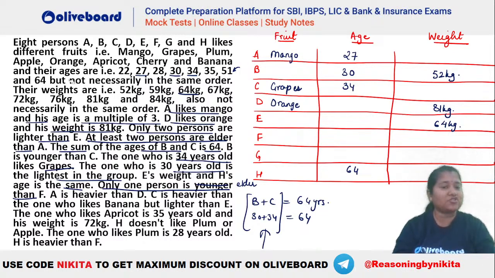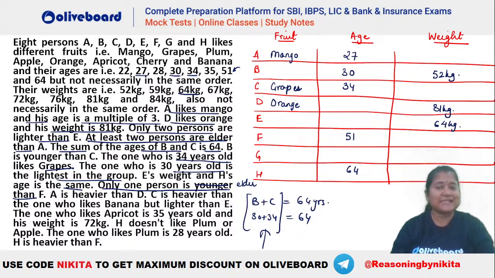So only one person is elder than F. That means F has to be how much? He has to be 51 years old here, right? Okay, so F will be 51. So there is a typo in here. This should be elder instead of younger, okay? So only one person is elder than F. That means F will be 51 years old here.